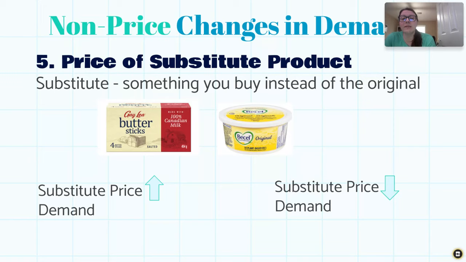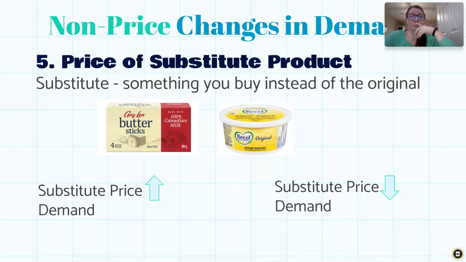So the example we're giving here is butter or margarine, okay? If you're not familiar, margarine is a manufactured alternative to butter. Generally, people either put margarine on their bread or they put butter on their bread. They cook with margarine or they cook with butter. Most houses have one or the other.